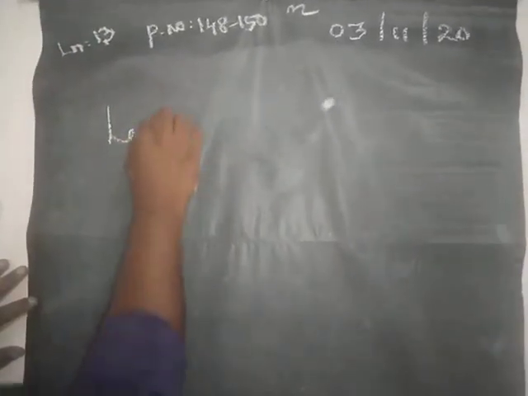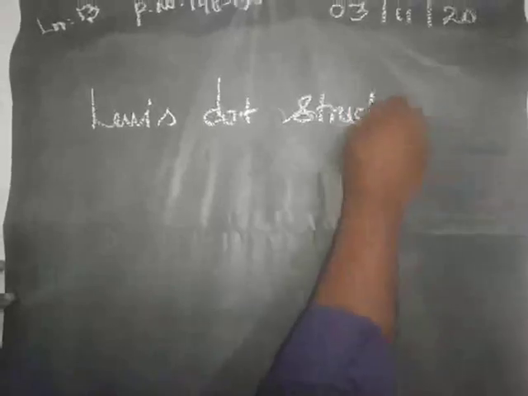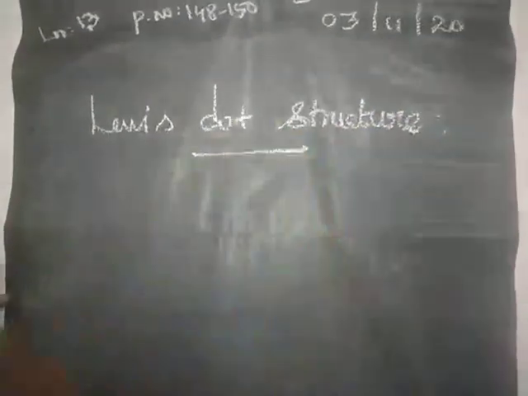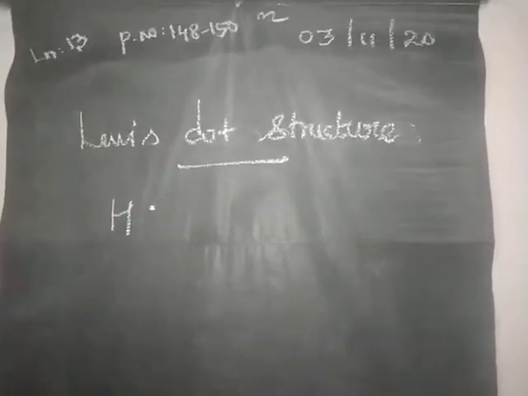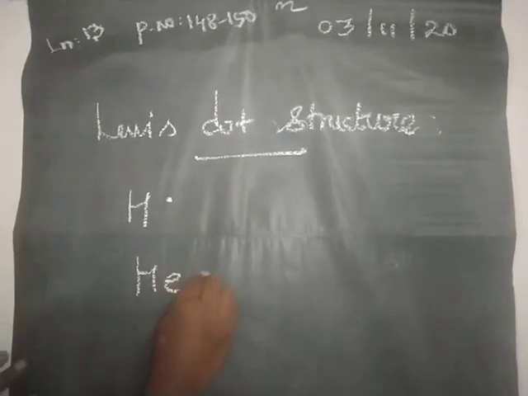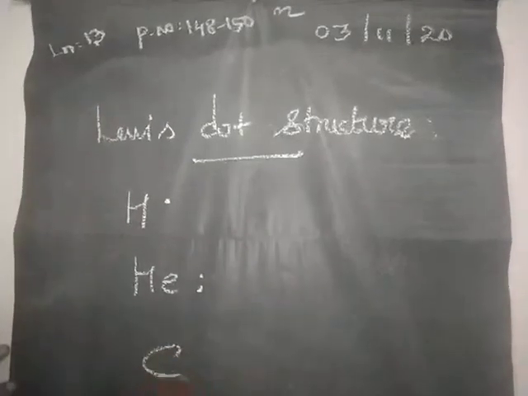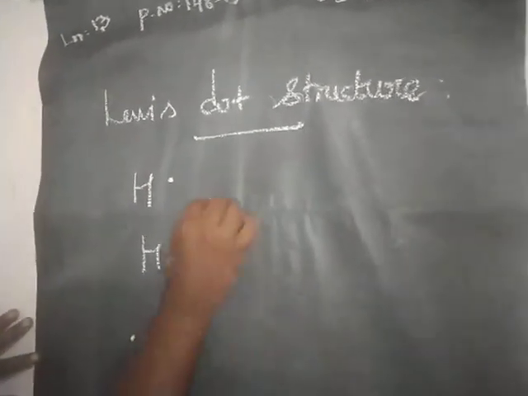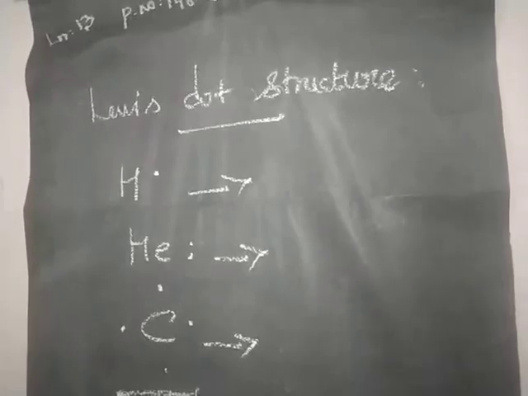Next one, Lewis dot structure. For example, hydrogen has a single dot. Next one, helium has a double dot. Next one, carbon has 4. Look at these examples and how they have been arranged.